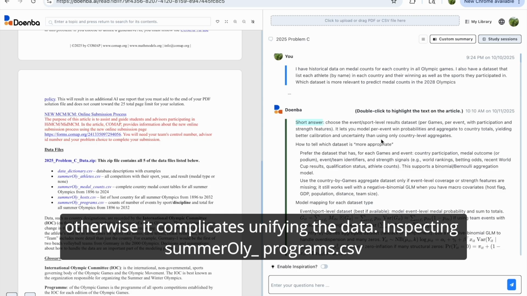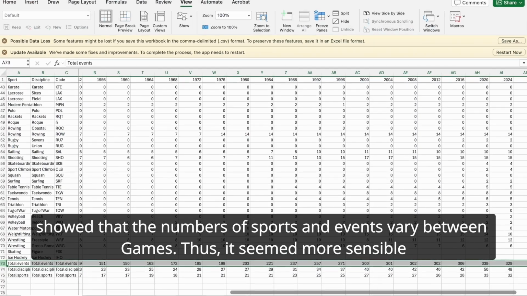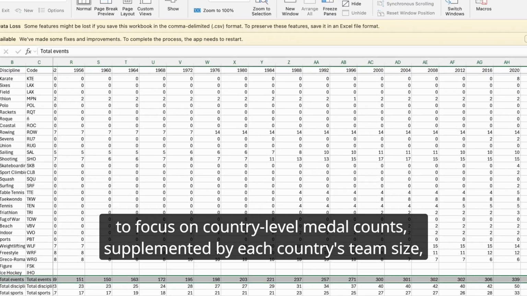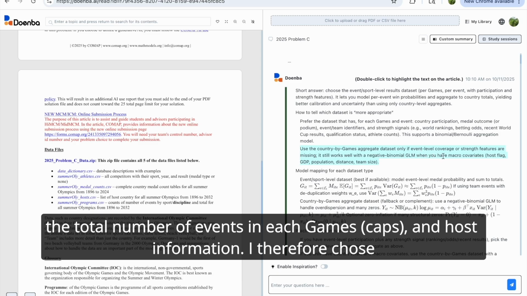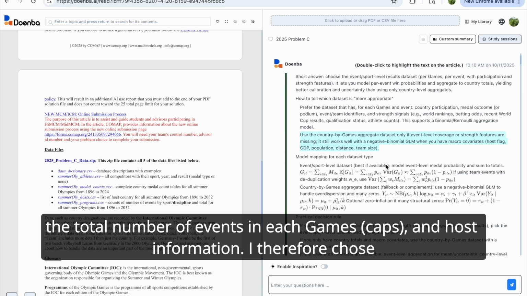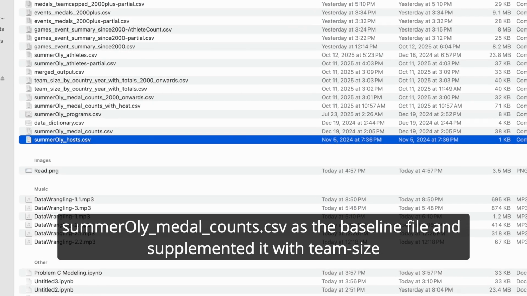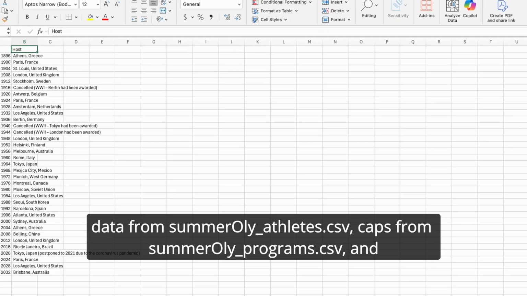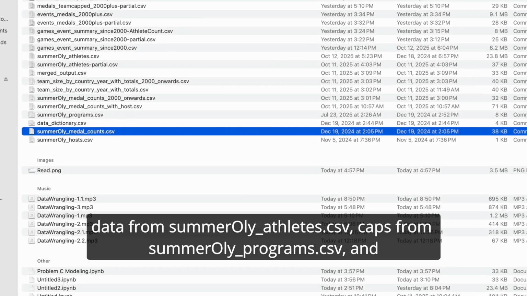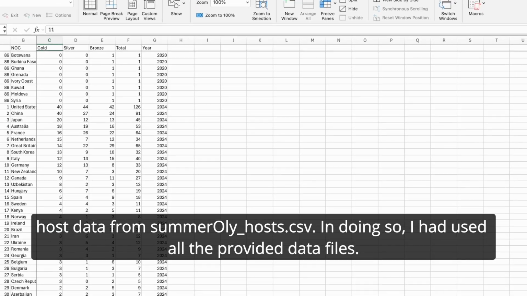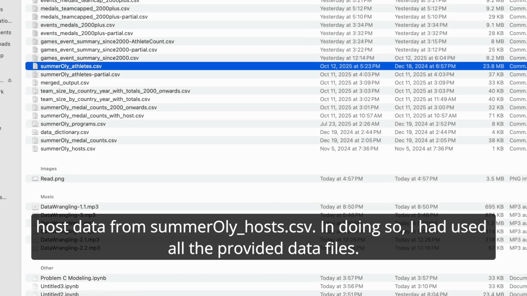Inspecting summer-programs.csv showed that the numbers of sports and events vary between games, thus it seemed more sensible to focus on country-level medal counts, supplemented by each country's team size, the total number of events in each game's caps, and host information. I therefore chose summer-medal_counts.csv as the baseline file and supplemented it with team-size data from summer-athletes.csv, caps from summer-programs.csv, and host data from summer-hosts.csv. In doing so, I had used all the provided data files.